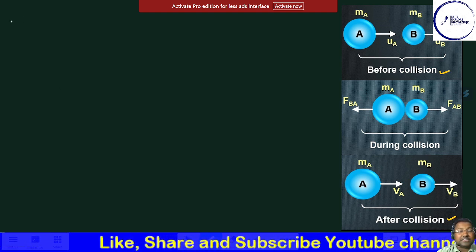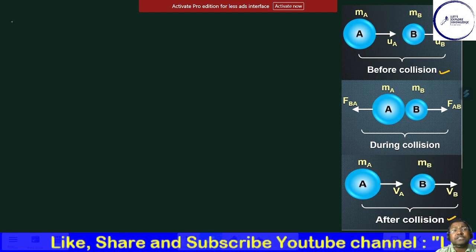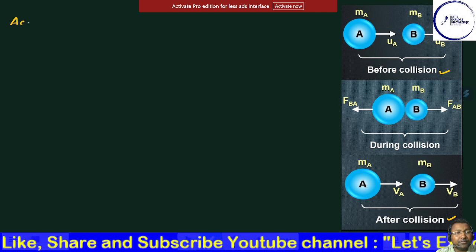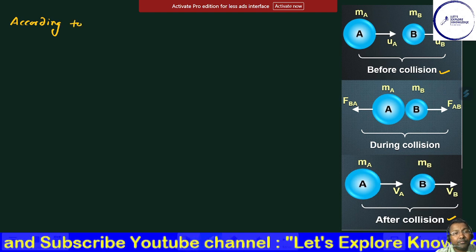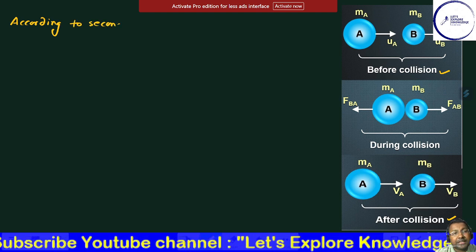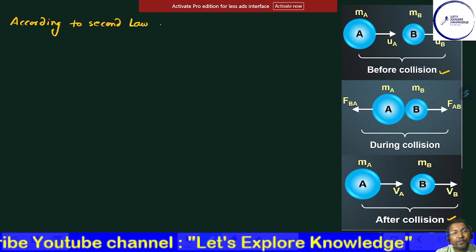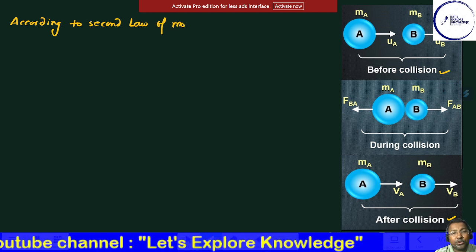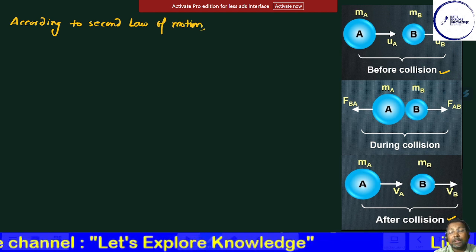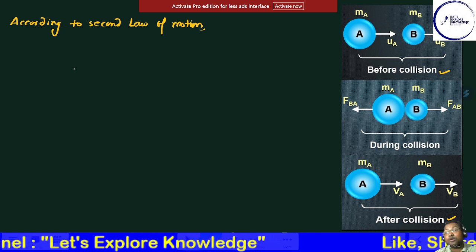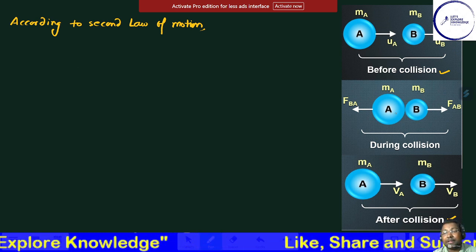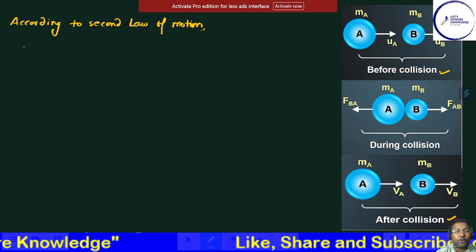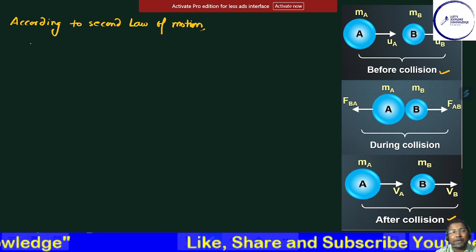So according to the second law of motion, as we know, the rate of change in momentum is equal to the applied force, right? So this is the applied force that is being developed. First of all, let us try to find out the change in momentum.